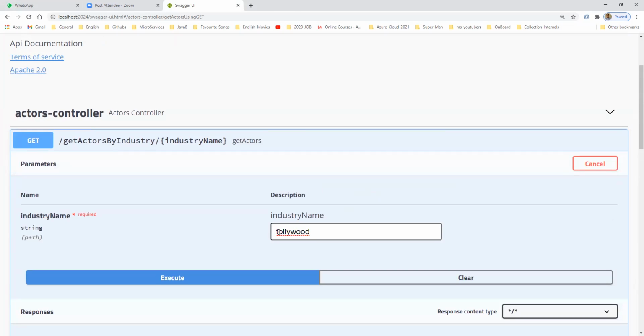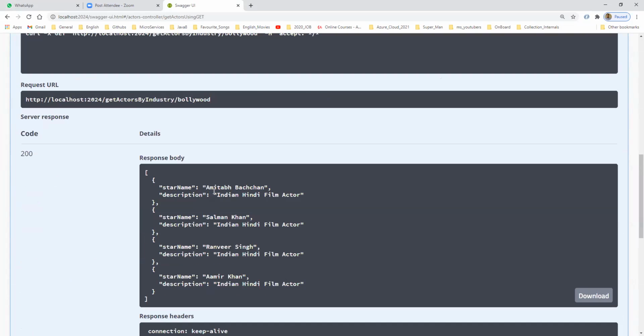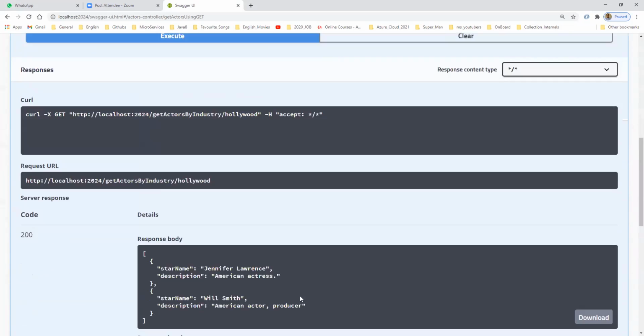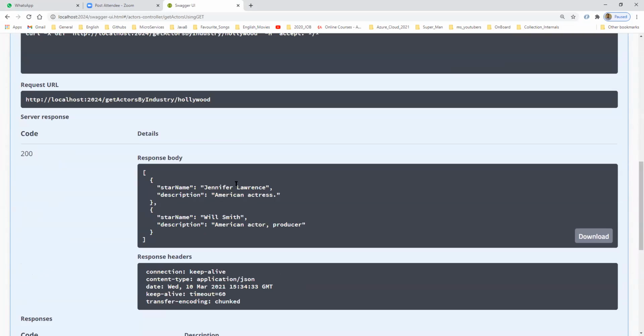If I give Bollywood, the actors will be Amitabh Bachchan, Salman Khan, Ranveer Singh and Aamir Khan. Whatever I give, if I give Hollywood, I will get the Hollywood related actors, right? That is what we prepared as static data in our service.